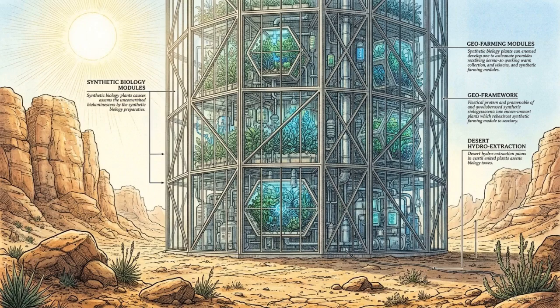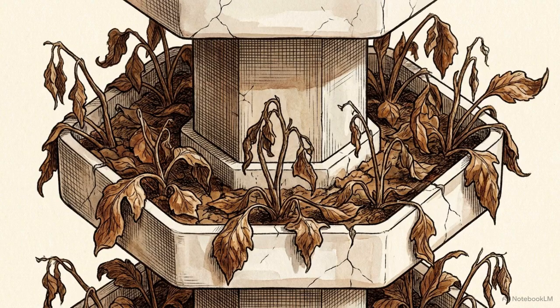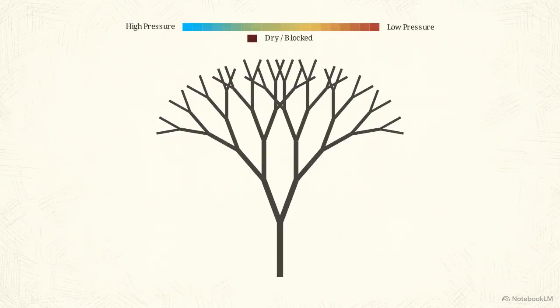The foundational physical constraint of any multi-tier farm is stable fluid distribution. A tower is structurally useless if water and nutrients cannot be delivered evenly to every level. This fluid simulation demonstrates why traditional vertical farms, which rely on branching bifurcation plumbing structures, consistently fail at scale.